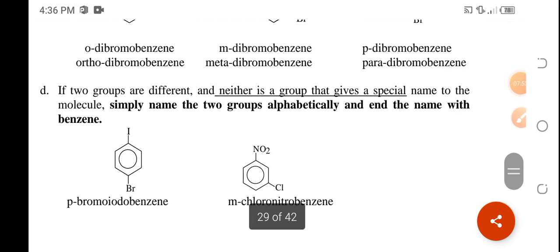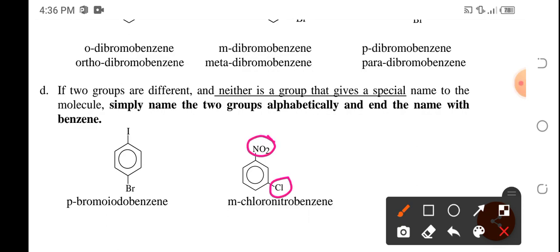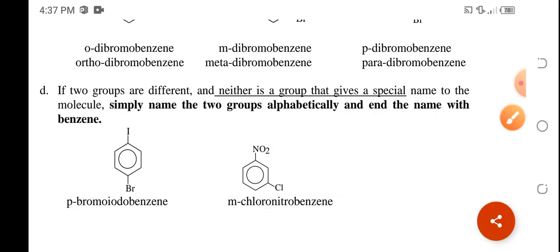Okay, we also have meta-chloronitrobenzene. This is the nitro, this is the chloro. It is on the 1,3 position, so we could make use of meta. And then we have to arrange alphabetically the names of these substituents. So chloro first before the nitro, and then the word benzene. So meta-chloronitrobenzene.